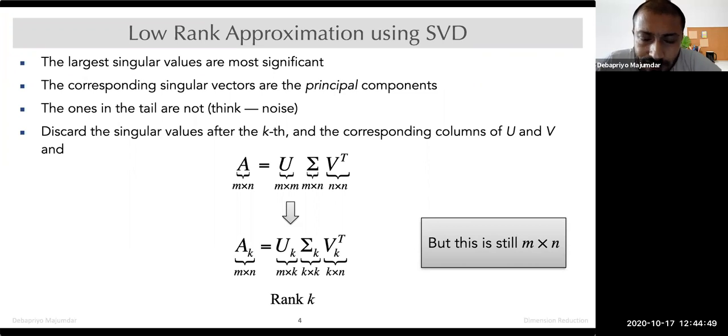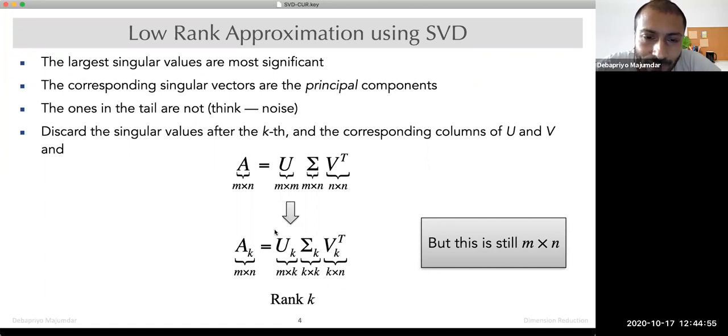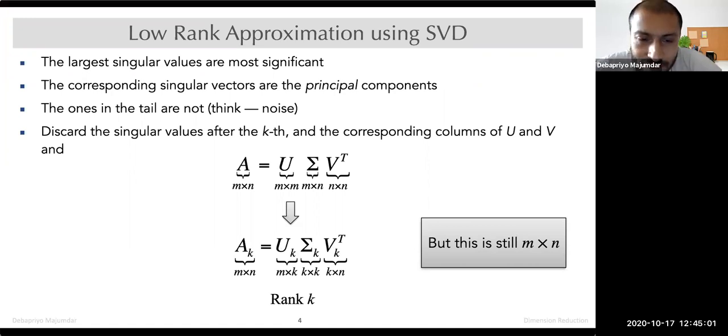They're still orthogonal, but now this matrix will have rank k. What is the significance of rank here? Conceptually, it's more like there are k distinct concepts in the data.